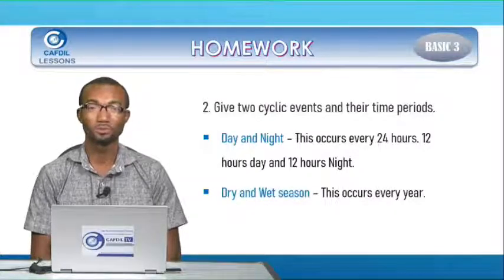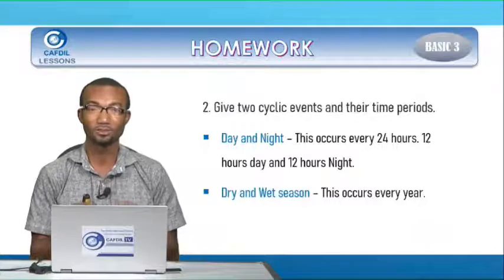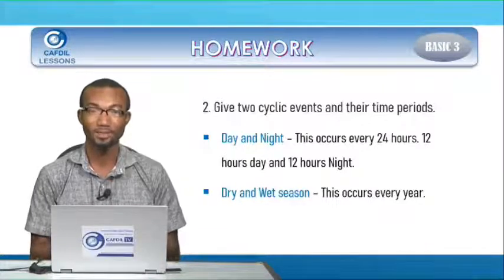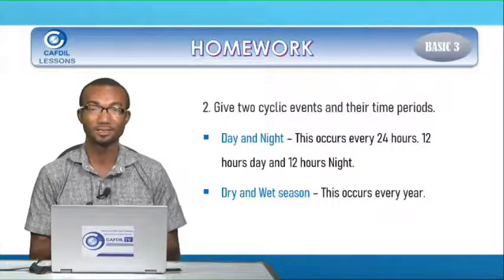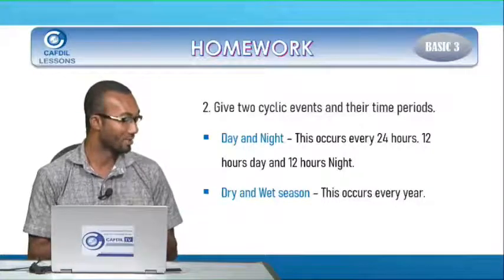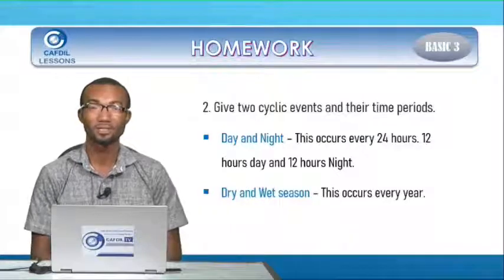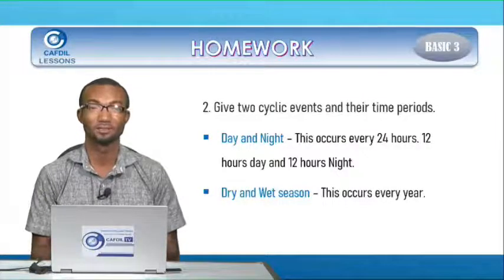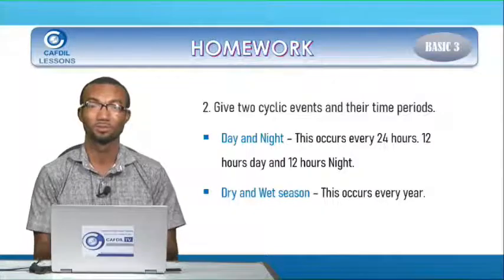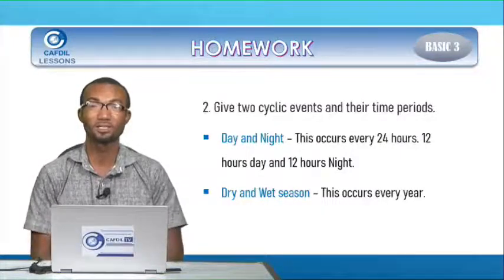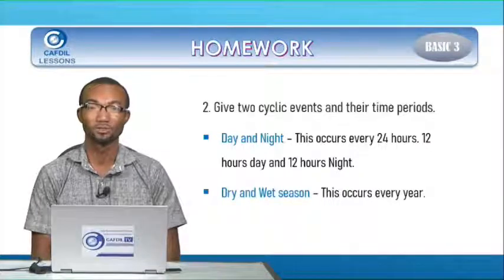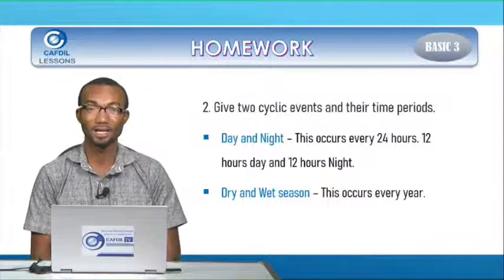And then 2, we also talked about dry and wet season. This occurs every year. And the wet season, we said it's also known as the rainy season. And I hope you all witness the small rains that we are all experiencing these days. So the 2 cyclic events are day and night and dry and wet season.